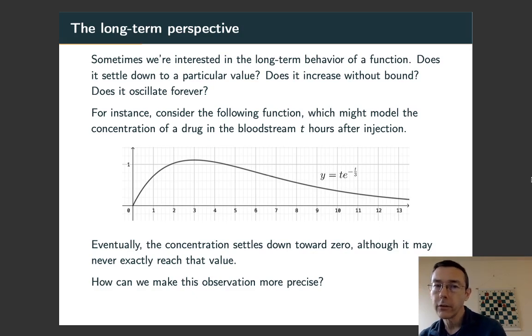For instance, consider the concentration of a drug in the bloodstream, time t hours after injection. You might get a graph that looks something like what I have here. Eventually, the concentration of the drug in the bloodstream will settle down towards zero, though it may never get exactly to zero. It can just get less and less, sort of asymptotically.